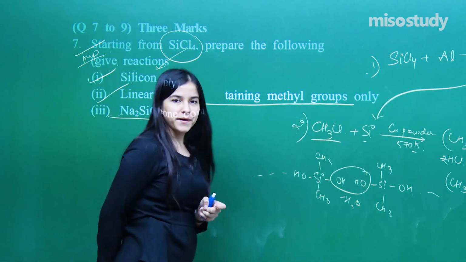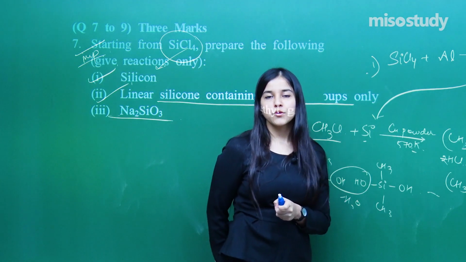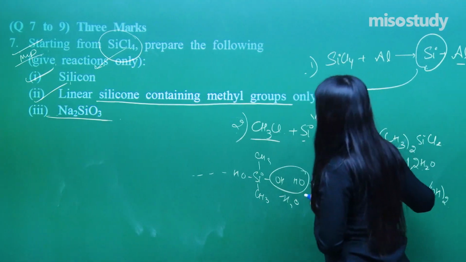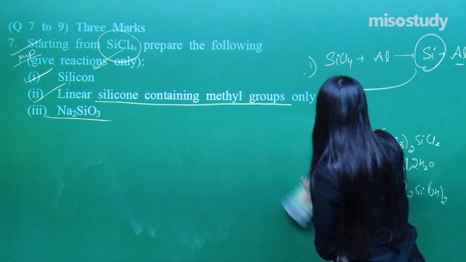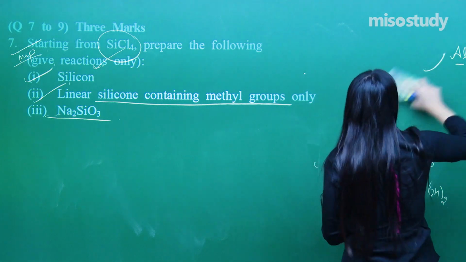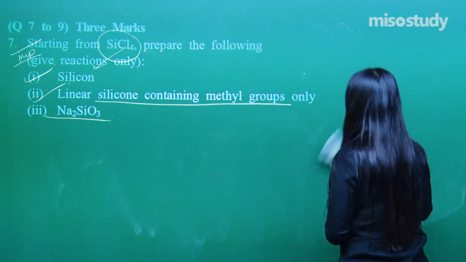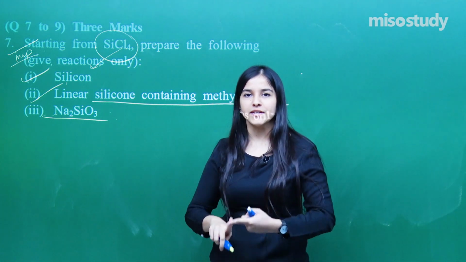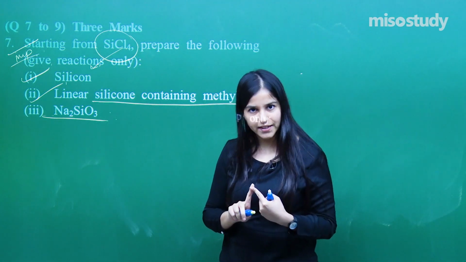Na2SiO3 you have to prepare, right? So how you are going to do it? See here, it's a very interesting kind of a reaction. So basically, what I need over here is first of all silicon dioxide, right?